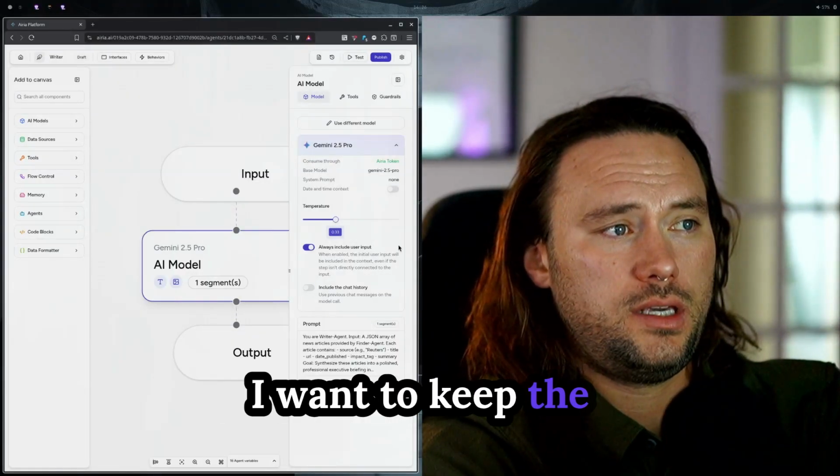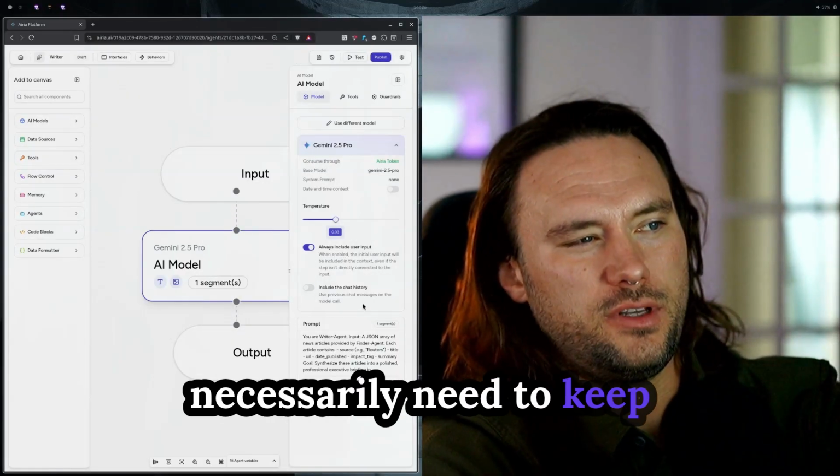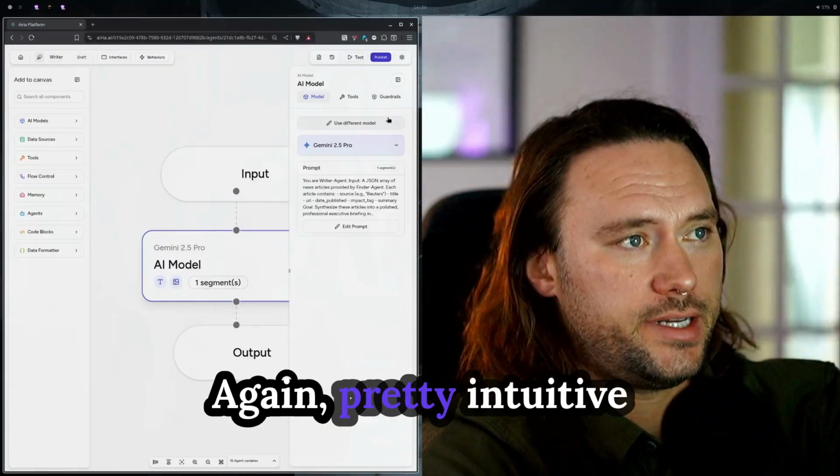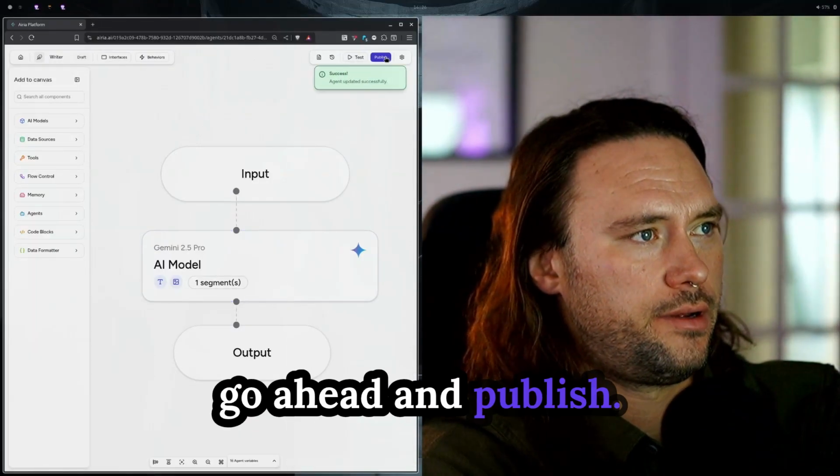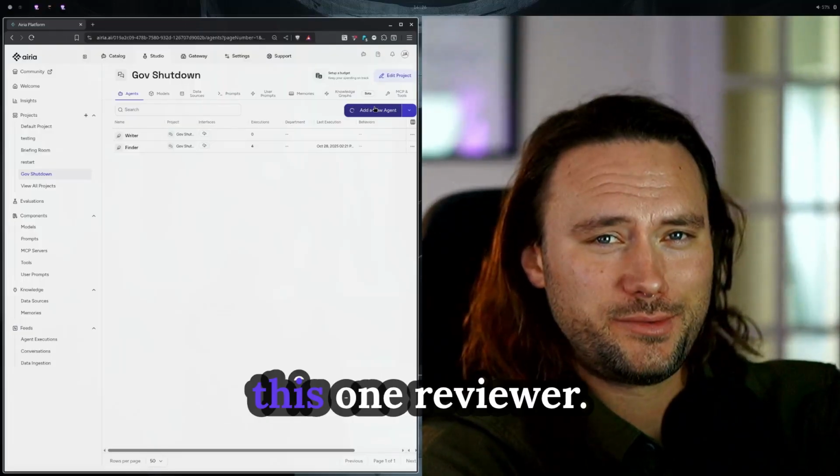I want to keep the user input, but I don't necessarily need to keep the full chat history. Again, pretty intuitive setup here. So let's just go ahead and publish. Let's create a new agent. We're going to call this one Reviewer.